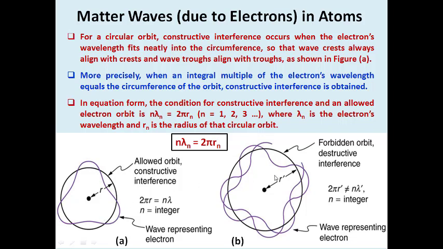Whereas if the total wavelength of the electron in an orbit does not match its circumference, we can definitely expect destructive interference. More precisely, it was inferred that an integral multiple of the electron's wavelength equals the circumference of the orbit, and only then can we get constructive interference patterns.